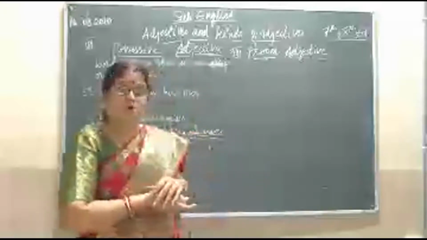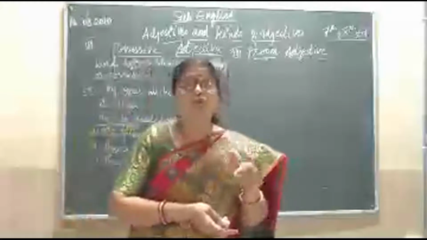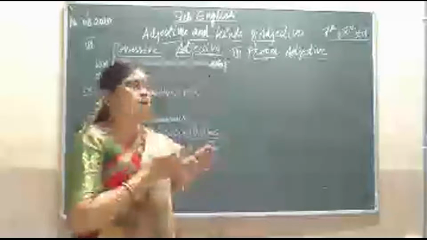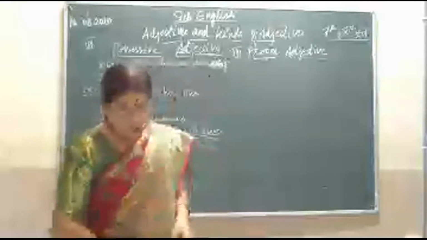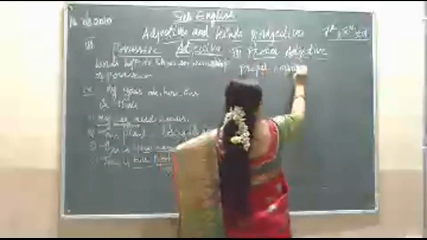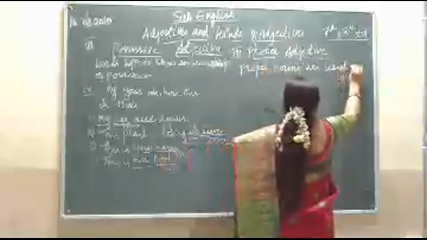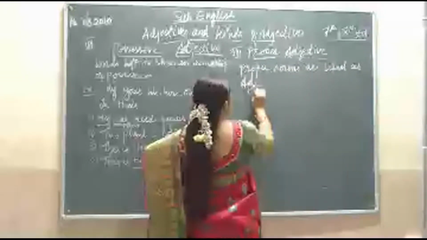Here, proper nouns are used as adjective forms. Proper nouns are used as adjective forms.